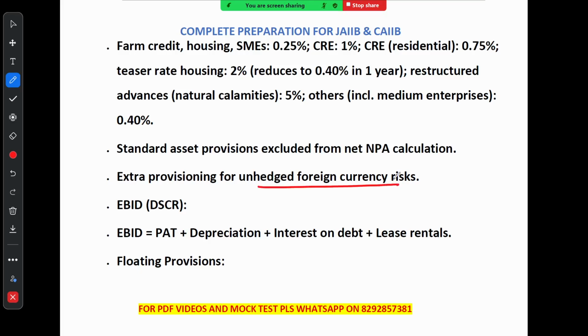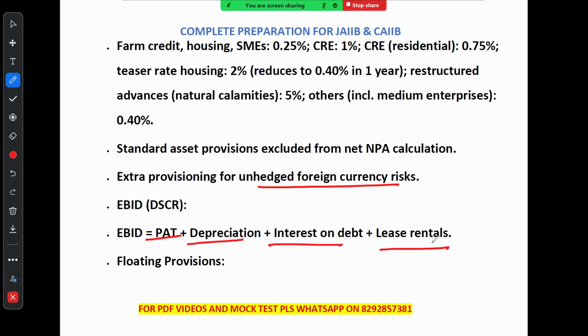Now lastly, EBID, earning before interest and depreciation, which is used in the debt service coverage ratio, that is DSCR, is calculated as follows. See how EBID is calculated. It is profit after tax plus depreciation plus interest on debt plus lease rental.